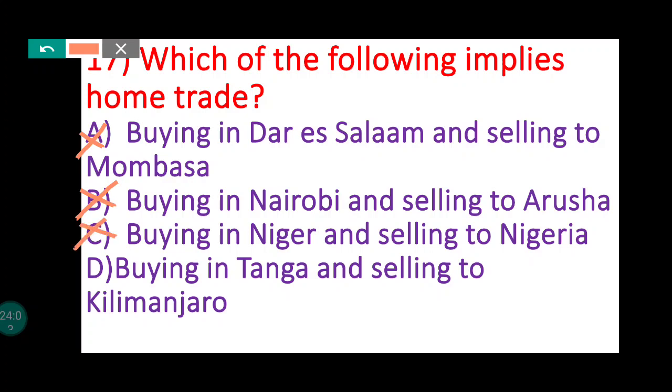Now D is given, buying in Tanga and selling to Kilimanjaro, so this is both in Tanzania. So which of the following implies home trade? Buying in Tanga and selling to Kilimanjaro, because both are within the geographical boundary of one country. Buying and selling is in the one country itself, so home trade. So the answer is D.